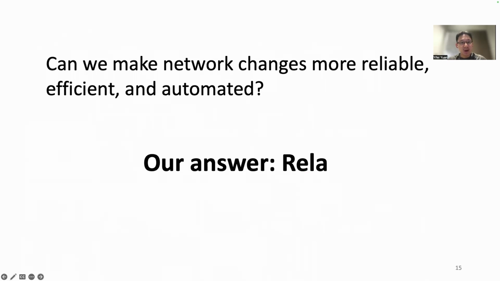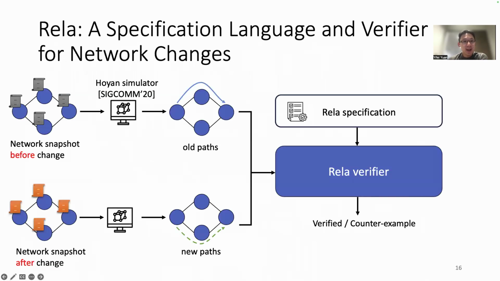Since network changes are so risky but unavoidable, can we make it more reliable, efficient, and automated? Our answer is Rela. Rela is a high-level specification language and a verifier for validating network changes. The design of Rela is inspired by the current manual inspection process and the relational program verification research from the